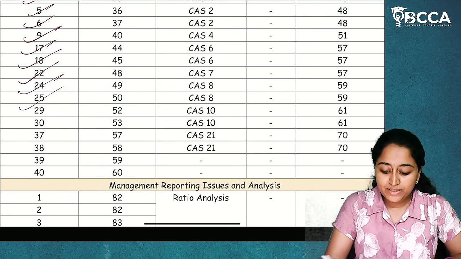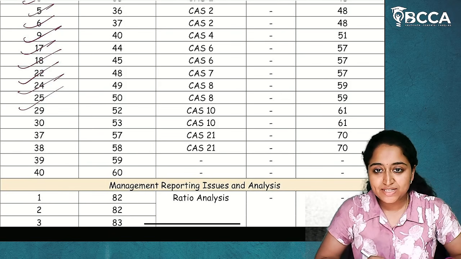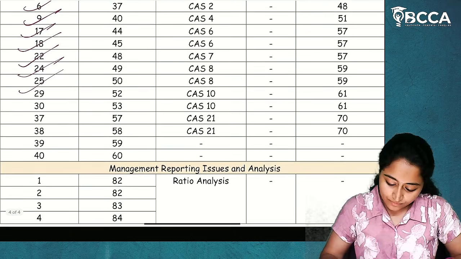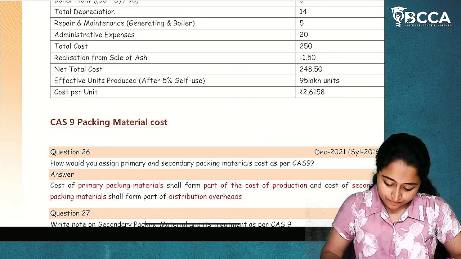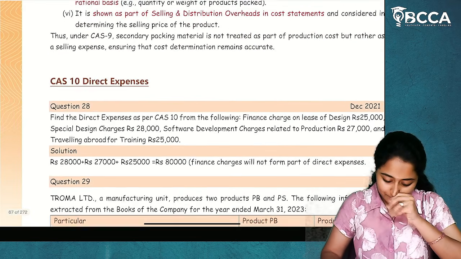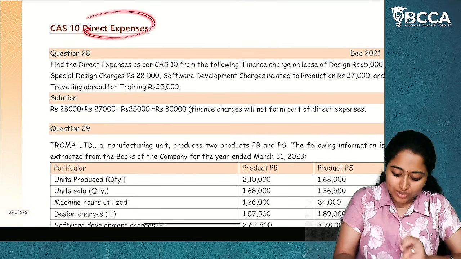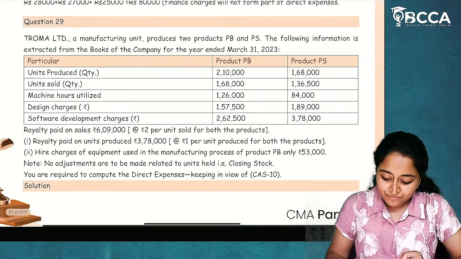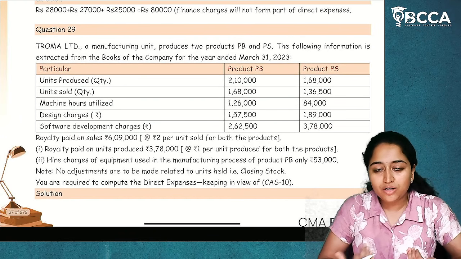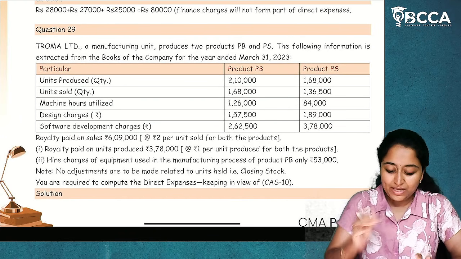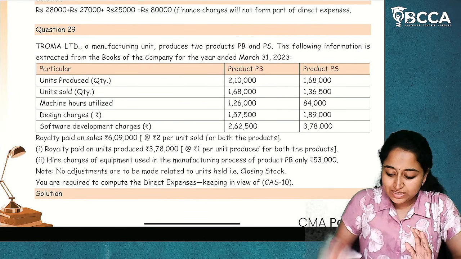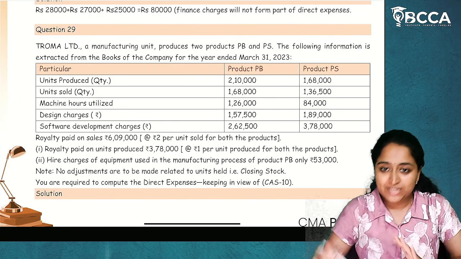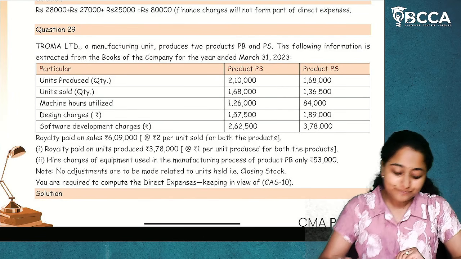Now we're moving on to the next standard, which is Cost Accounting Standard 10. So in this I've given you two questions, 29 and 30. Now what is CAS 10? CAS 10 talks about direct expenses. Now in direct expenses, what all will be included? What all should be excluded? Simple, if you know that provision, CAS 10 practical problem is also easy for you.